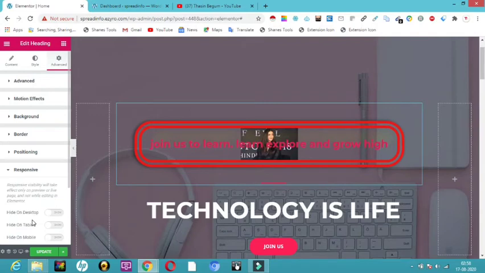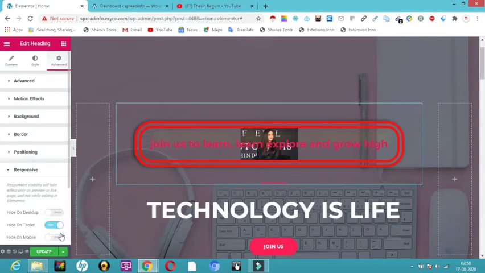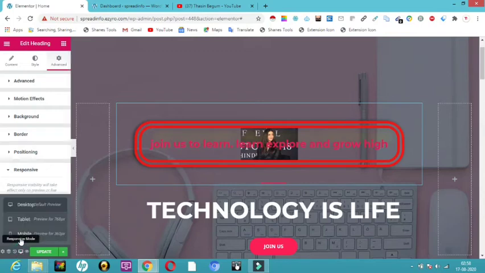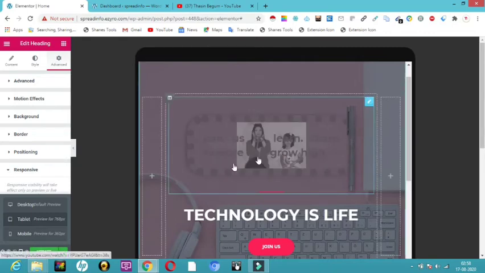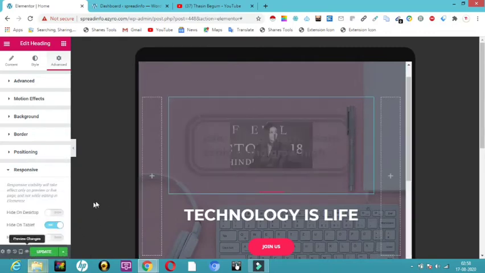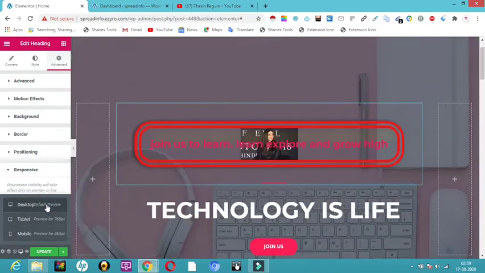Responsive is the one which shows you how it will look on different devices. If you don't want to show this on your tablet or mobile, you can just unclick this and hide it. Here you can see in the lower part, the responsive mode. I have just hidden this on tablet. In the responsive mode, if you look at your tablet, you can't see any of the pictures because I have hidden it. In the desktop we can see.